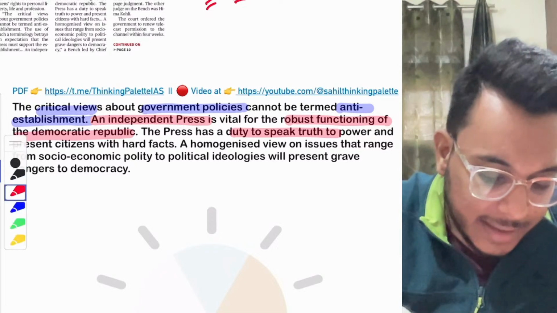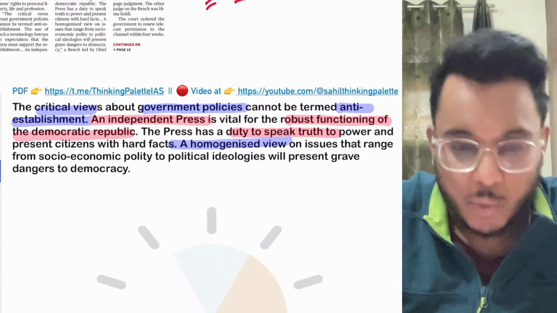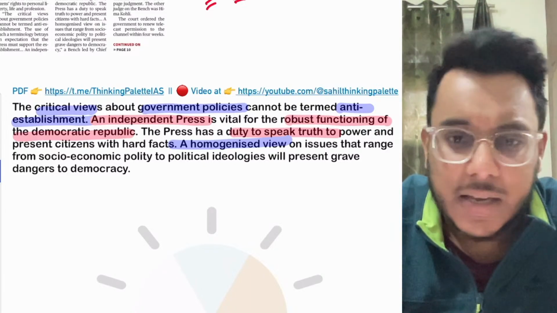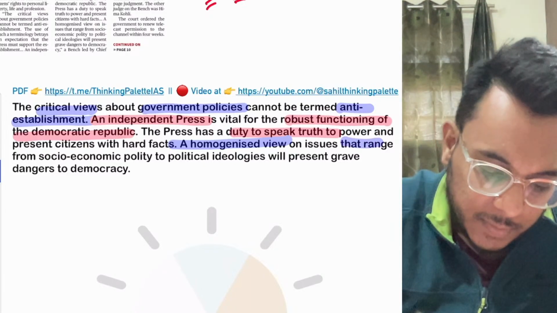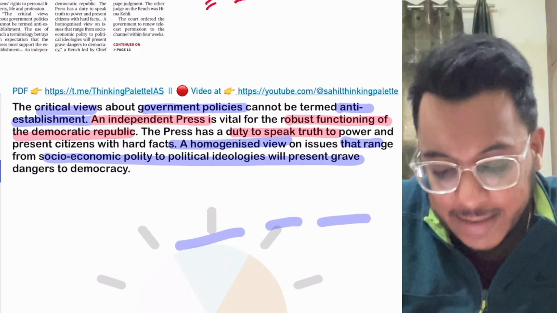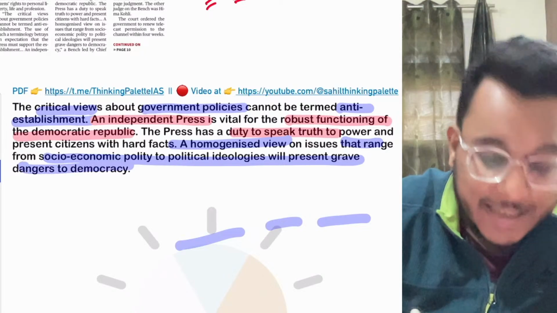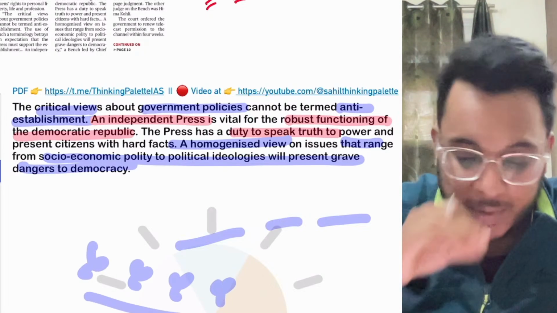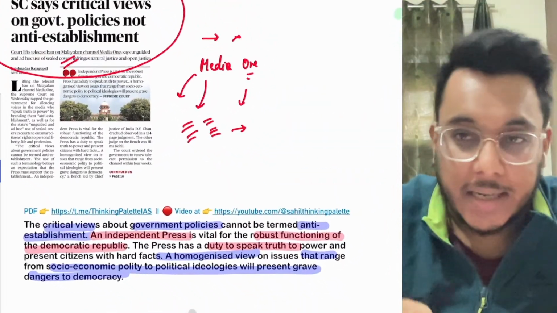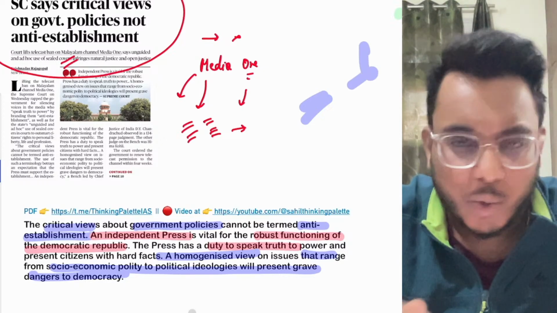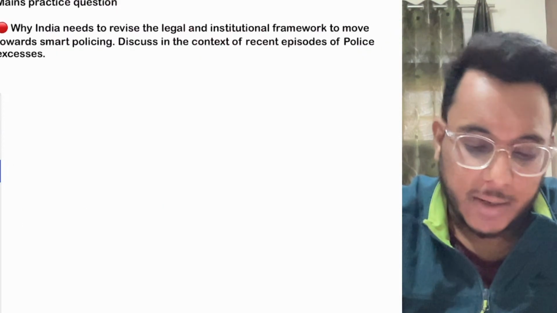The press needs to give the facts. It is not necessary that there be a homogenized view where everybody is praising the government only. Some press, some organizations can be critical also. If there is a homogenized view, if everybody is singing in the same tone, then it is actually a danger to democracy, and it should be avoided. So this is all, guys, about this particular article. I hope that you have understood. Nothing more than that; you don't need to go beyond that.